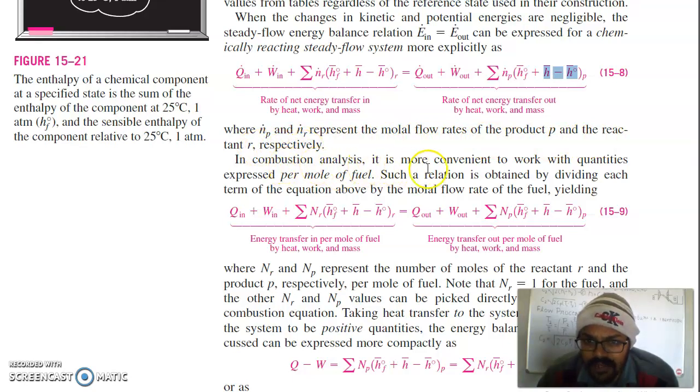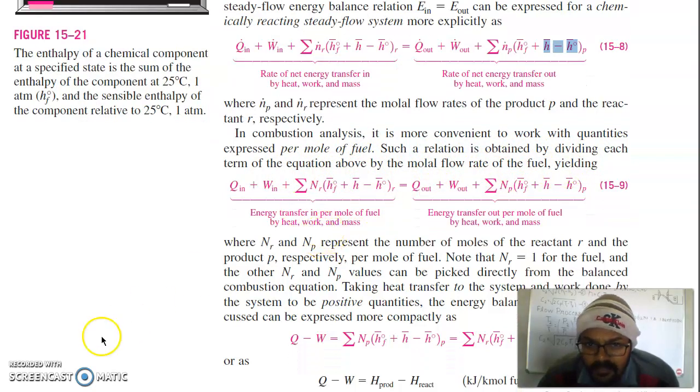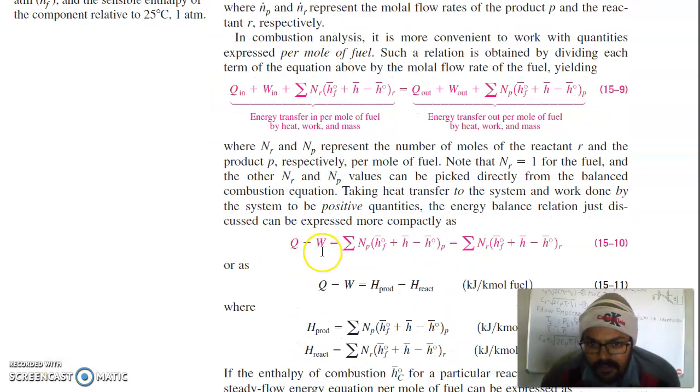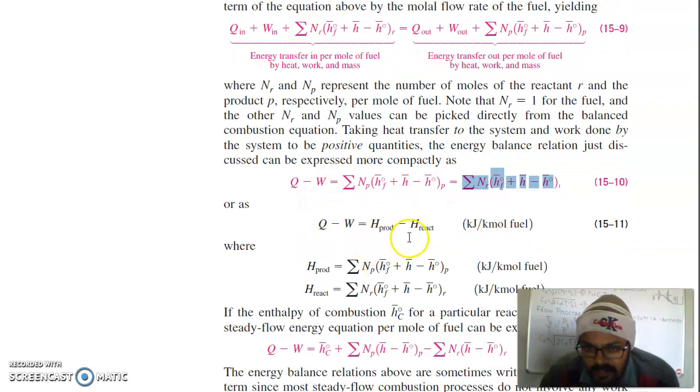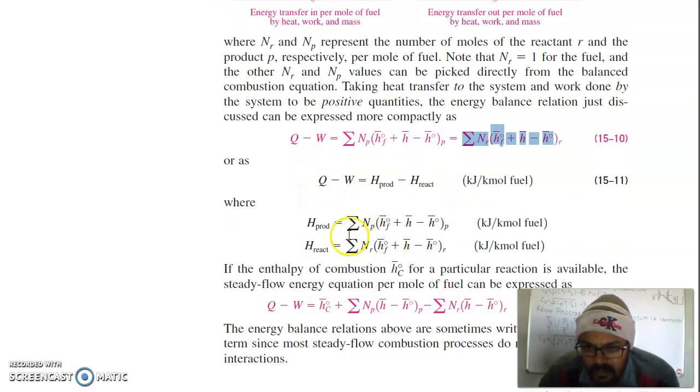In combustion analysis, it is more convenient to work with quantities expressed per mole of fuel. Such a relation is obtained by dividing each term of the equation above by the molar flow rate of the fuel, which yields: Q minus W is equal to the enthalpy of the product minus the enthalpy of the reactant. So Q minus W is equal to H product minus H reactant. So you can write in this form.